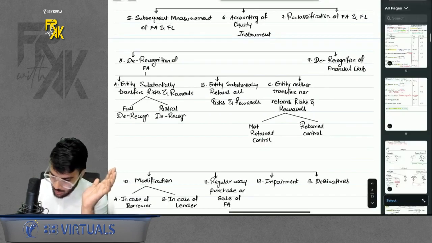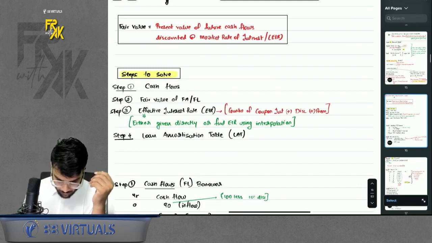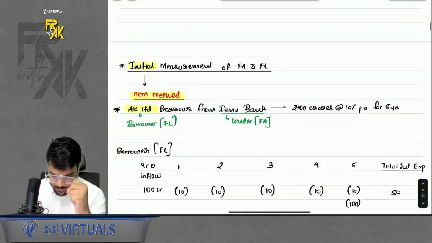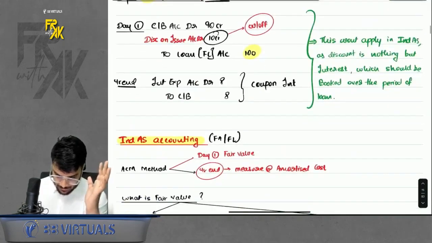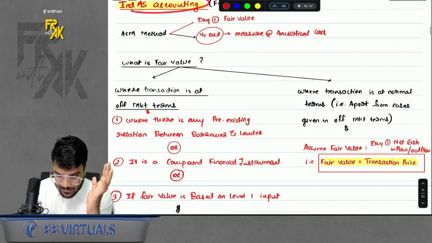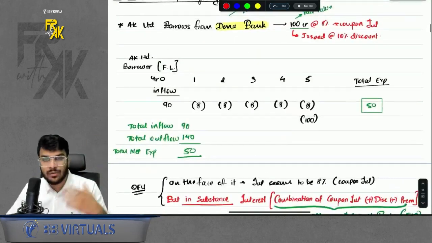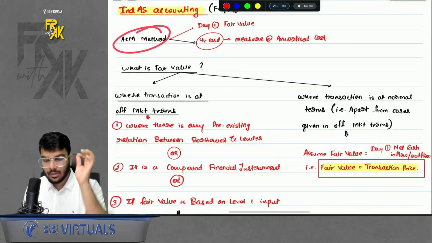Now how is the accounting done? See, I'll show it to you. Wait. I have tried to simplify it for you in a very innovative way, you can say. See, directly come towards this part. Yes, Ind AS accounting as per ACM method. Not going to the background, I also gave you some logic behind why we follow this and everything. That is not required. But now directly come to the ACM method.